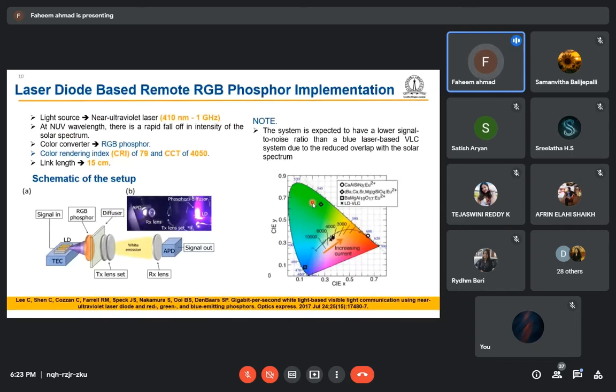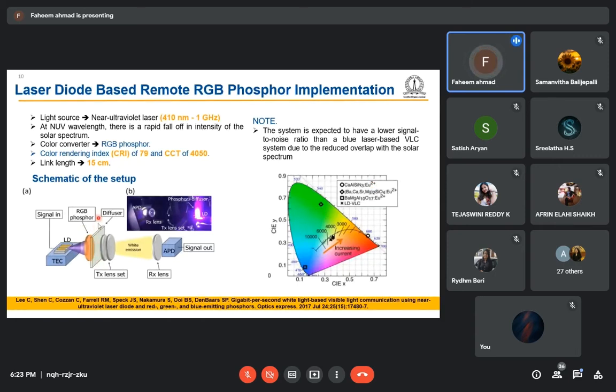Another thing is the laser diode based remote phosphor RGB phosphor implementation. Why have I included this one? Because I explained that we can use the yellow remote phosphor, but that is not the only option to convert the blue light into white. We can use other phosphors also, like RGB phosphor.